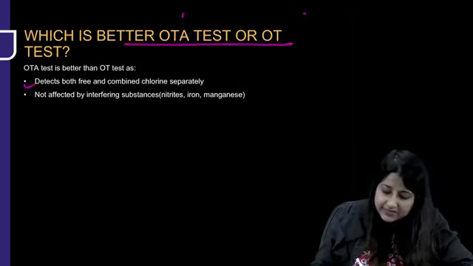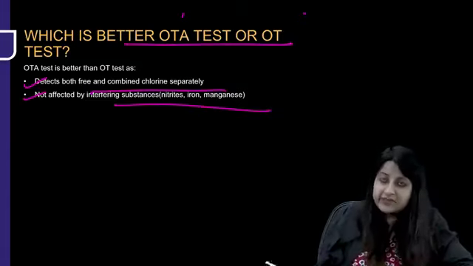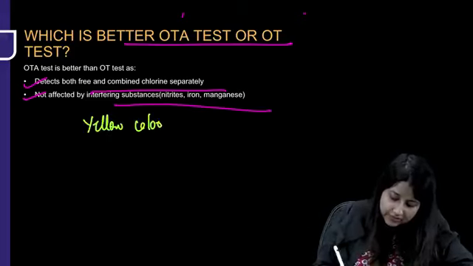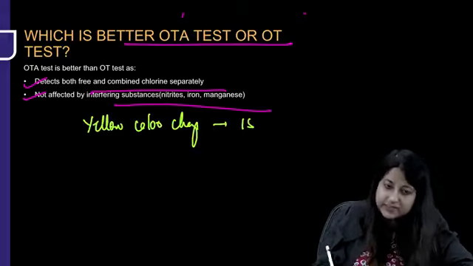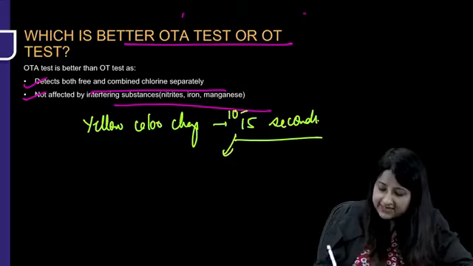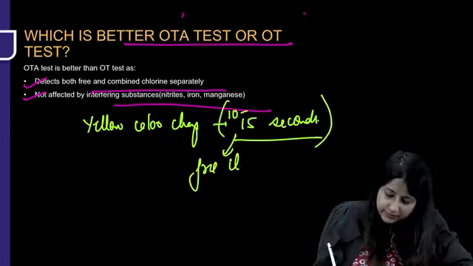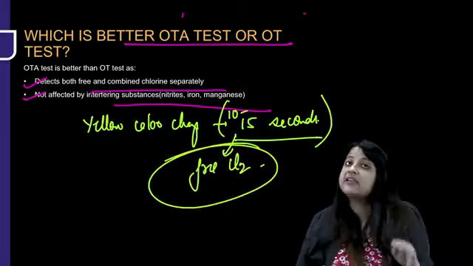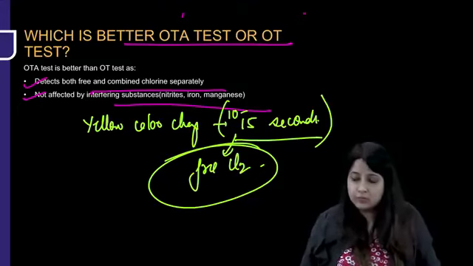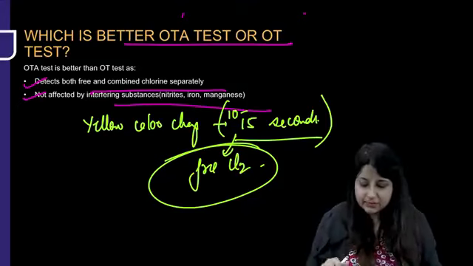So see, which is better, OTA test or OT test? OTA test is better because it detects both free and combined chlorine separately, and it is also not affected by interfering substances. Plus remember, there is a yellow color change produced within 10 to 15 seconds, which is due to the presence of free chlorine, guys. Never say combined. After that, whatever yellow color you see is due to the effect of both. But within 10 to 15 seconds, the yellow color is because of free chlorine.